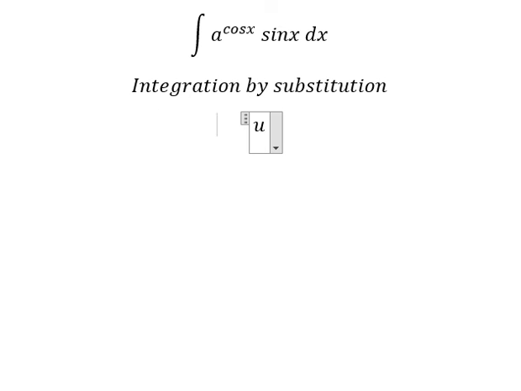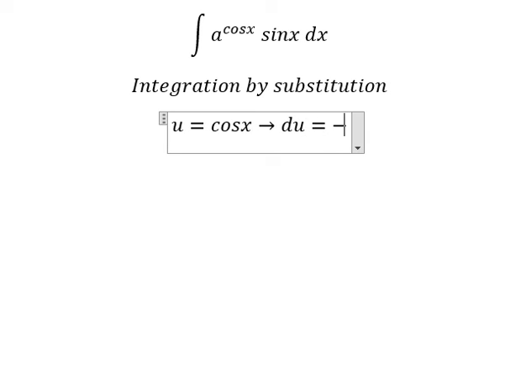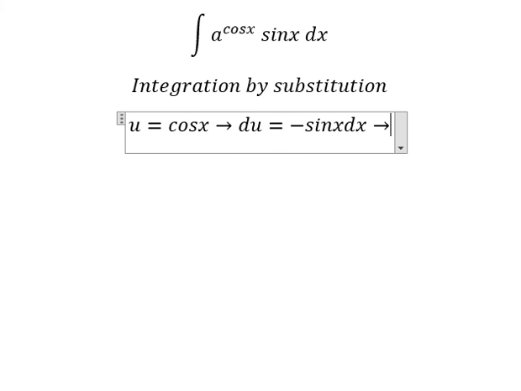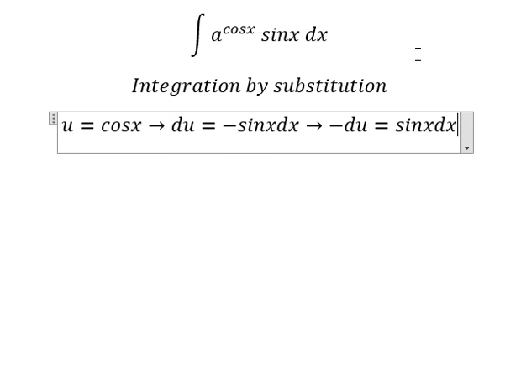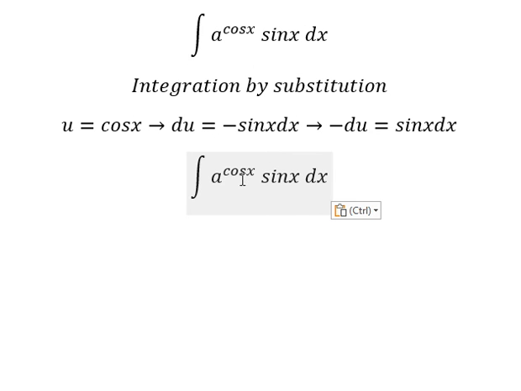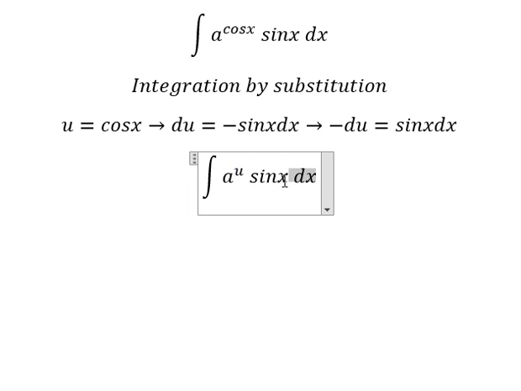So I will put u equals cosine x. Later, we first take the derivative of both sides, and we get du equals negative sin x dx. Because we don't have a negative sign, I will move the negative sign to the left. This one we change to u. This one we change to negative du.